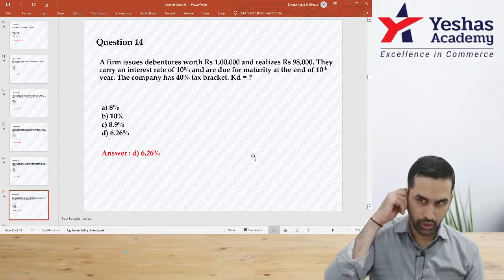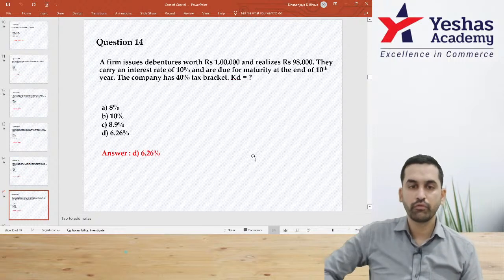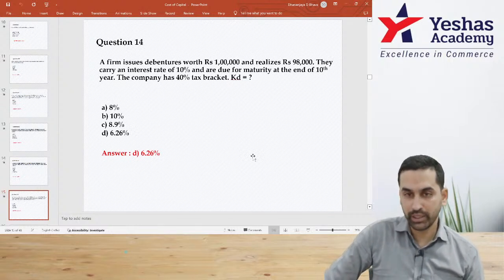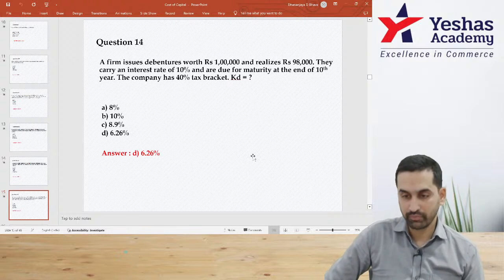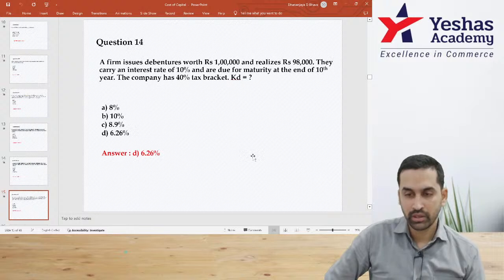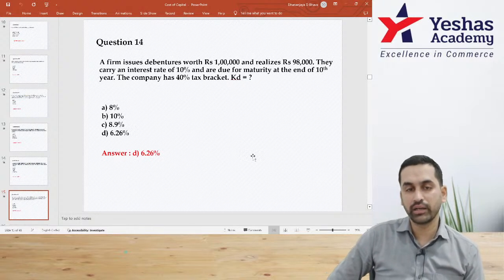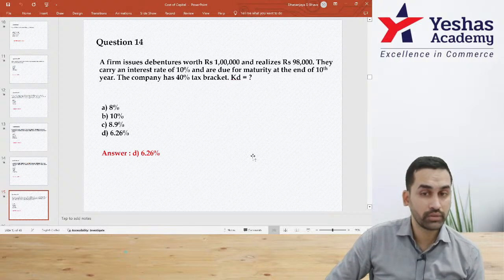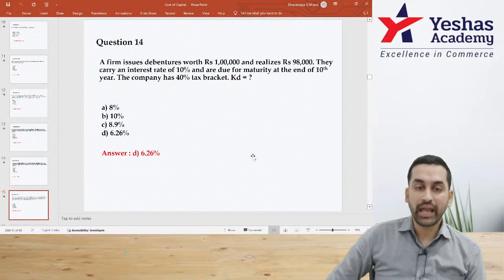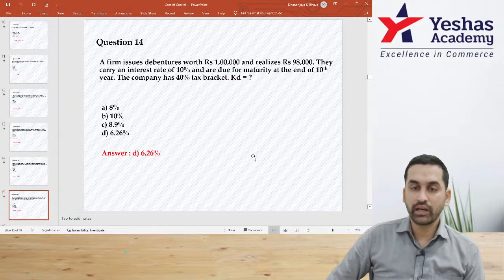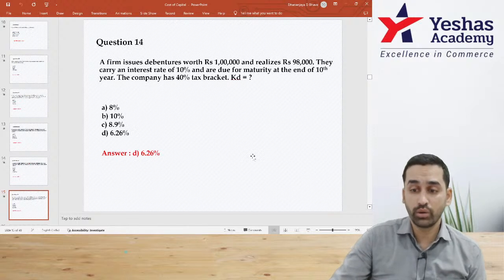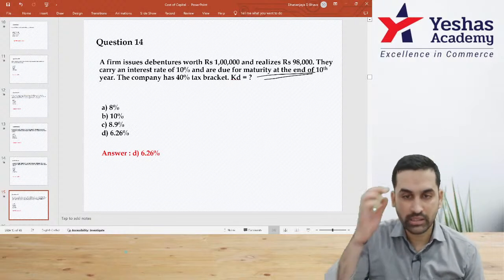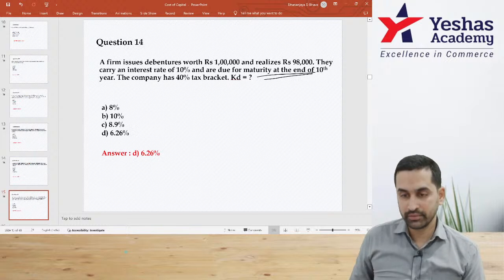Question number 14. A firm issues debentures worth 1 lakh rupee and realizes 98,000. Indirectly, what does this mean? Indirectly, it means we are getting 2,000 less. That means you should understand you are giving it at a discount. They carry an interest rate of 10% and are due for maturity at the end of 10th year. Okay, sir, this is a question with redemption. Please read, everyone.